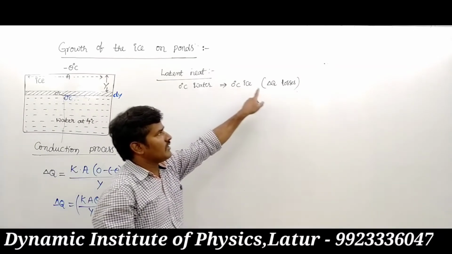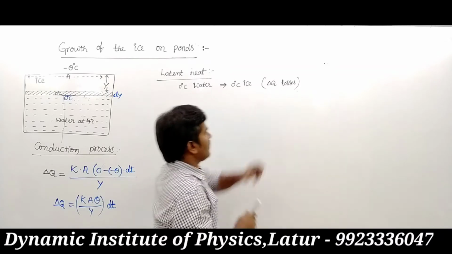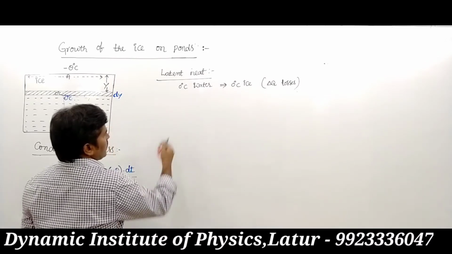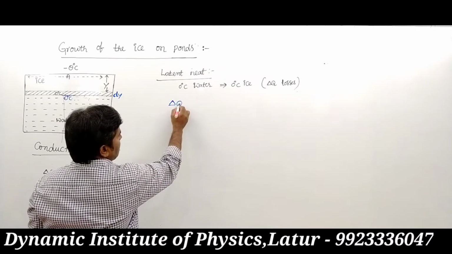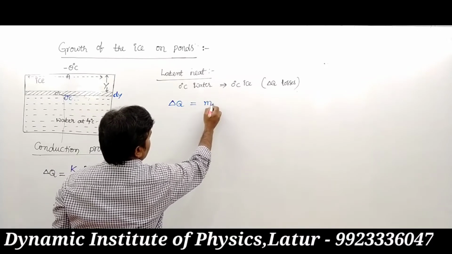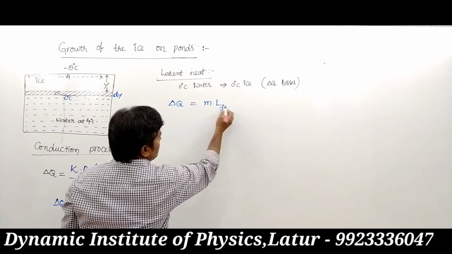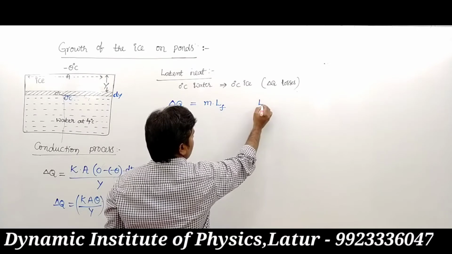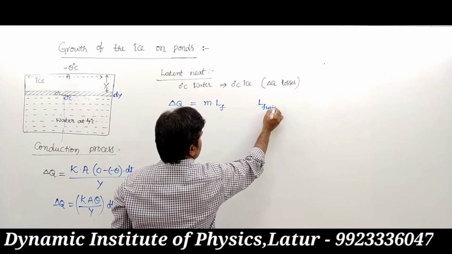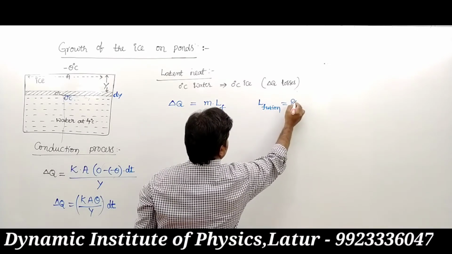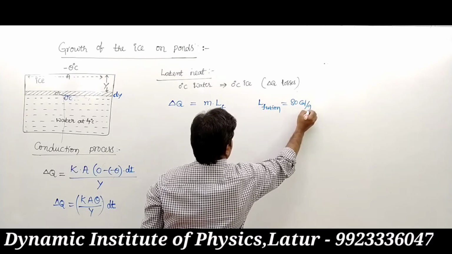The loss of heat is delta Q equals M into L fusion. This is the latent heat of fusion, which is 80 calorie per gram.